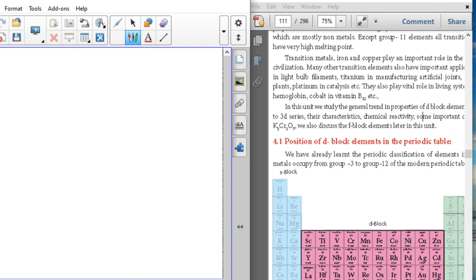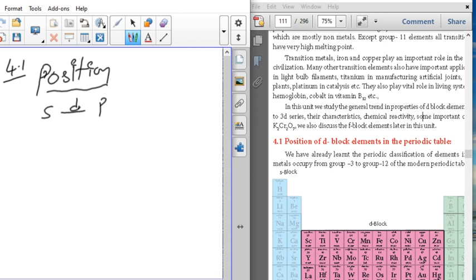Our topic is this general discussion. Now we are going to start our d block elements, that is 4.1 position of the elements in the periodic table. Position in the periodic table. See, already we know the position of these elements in the periodic table is in between S and P block elements. Position of the d block elements in the periodic table is in between S and P block elements.